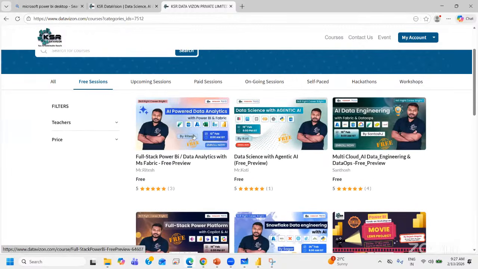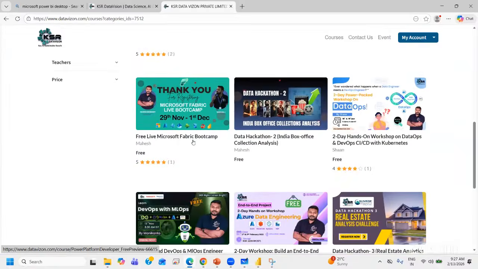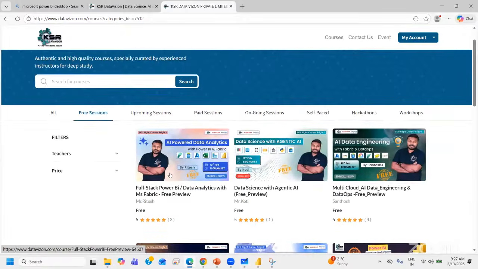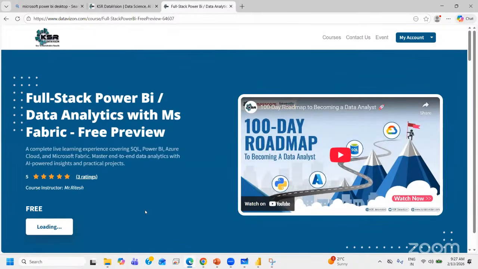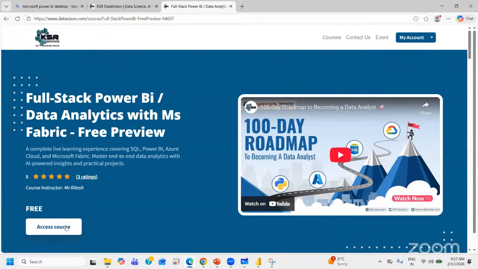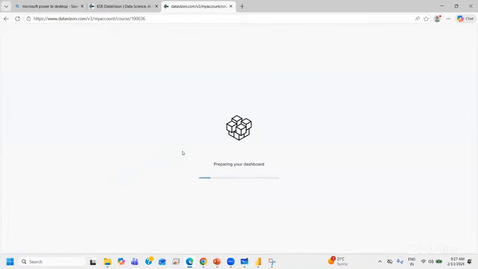In the free sessions, you will have an option called Full Stack Power BI. The first one. I'm just checking if there is any other option, so as not to confuse you. Yes, the first option, you just have to click on it and click on access course.